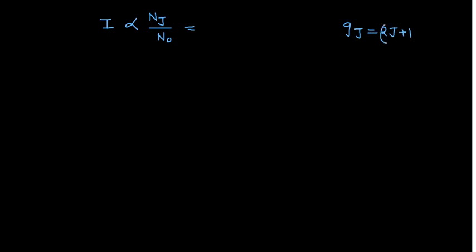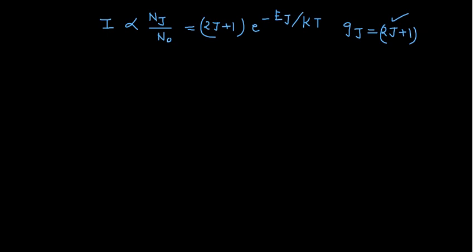Later we will see how we arrive at why Gj is 2j plus 1. In the next lecture I will explain this point also. So this is 2j plus 1, times e to the power of negative Ej by kT. This formula is very, very important.